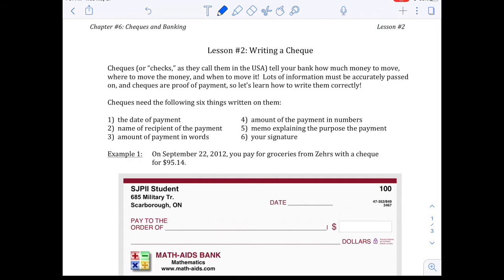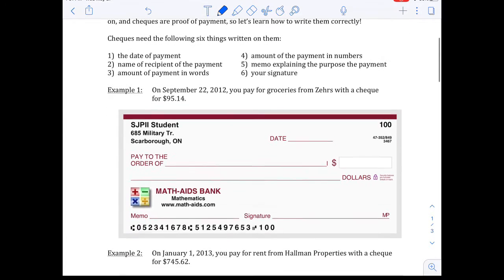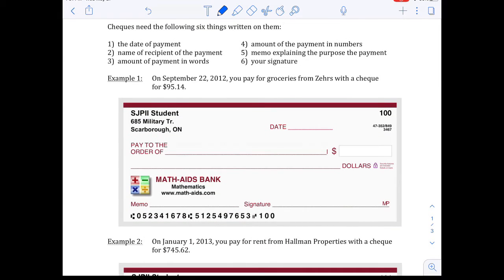Now, normally you won't pay with a check when you go to the grocery store or places like that. But a lot of times when you have to pay rent, for example, or when you have to put down a deposit, you'll be using checks. So they're not used as often anymore, but still used for certain things that you'll see in your life.